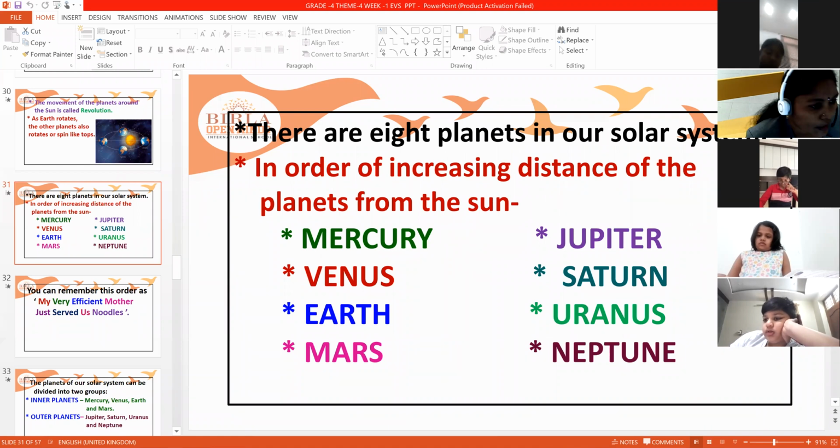Now coming to the planets. There are 8 planets in our solar system. In order of increasing distance from the sun, they are Mercury, Venus, Earth, Mars, Jupiter, Saturn, Uranus, and Neptune. These are the 8 planets.